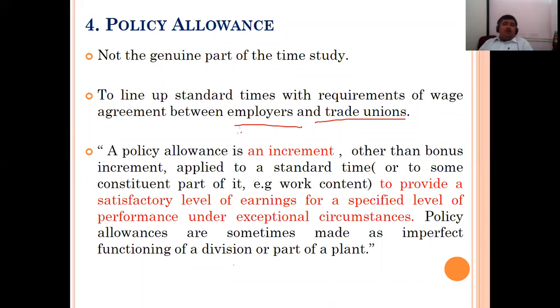So why is this particular policy allowance given? To provide a satisfactory level of earning for a specified level of performance. So most of the time, like I have told you, you have to do 500 jobs, then a bonus or increment will be there. Like this, certain allowances are given. Similarly, you have to complete 20 jobs, and when you complete these 20 jobs, then a half hour break will be given to you extra. So these things are there in industry.